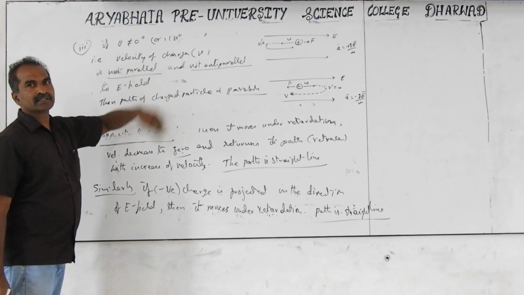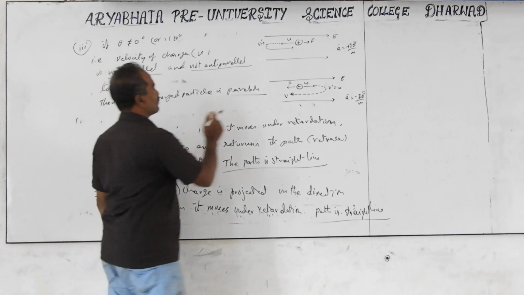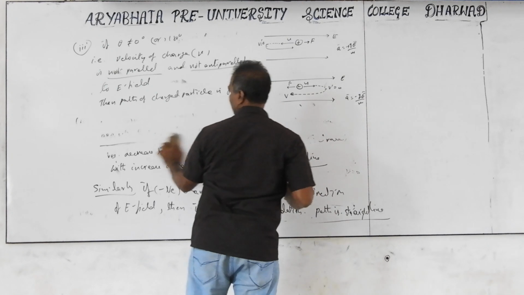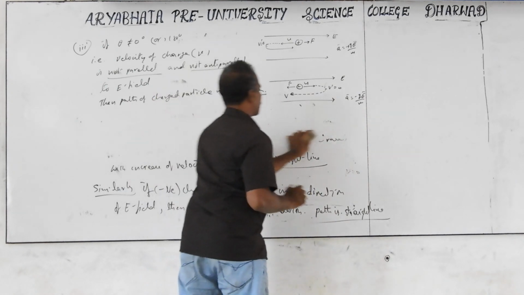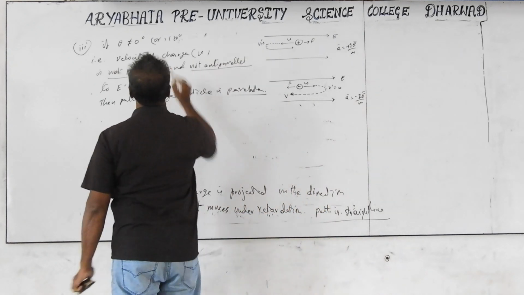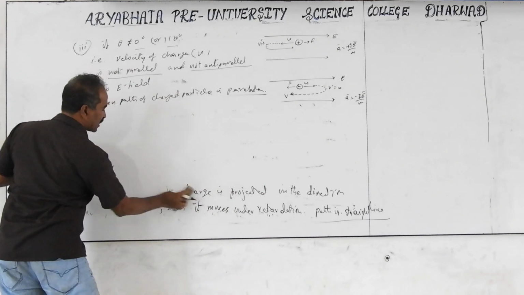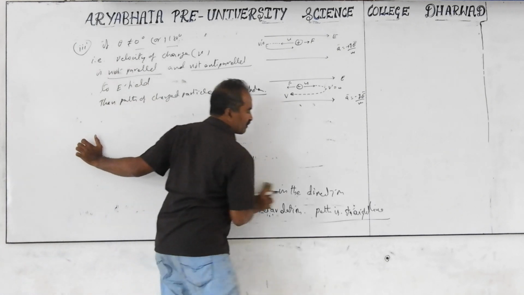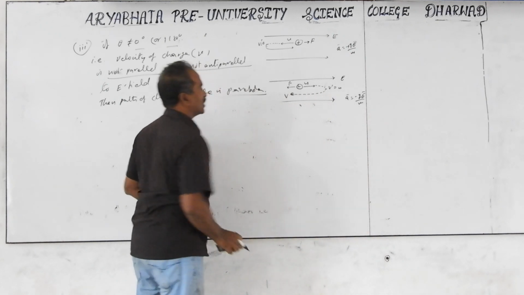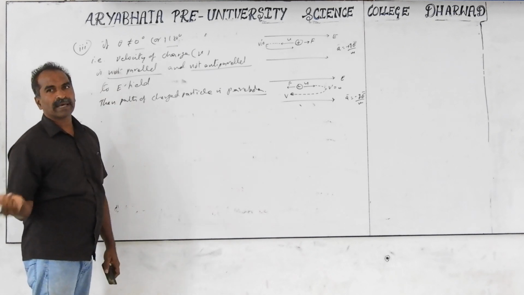If it is not parallel and not anti-parallel, then the path is not a straight line, it is parabolic. So only two paths are there for a charged particle in an electric field, either a straight line path or a parabolic path.